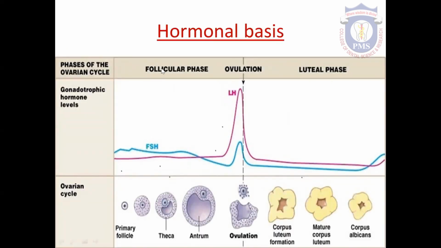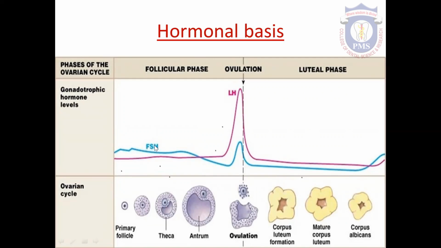This diagram shows the hormonal changes during the ovarian cycle. This is the day 1 to day 14. The phase is called follicular phase. The hormone which is responsible for this phase is called FSH or follicular stimulating hormone.